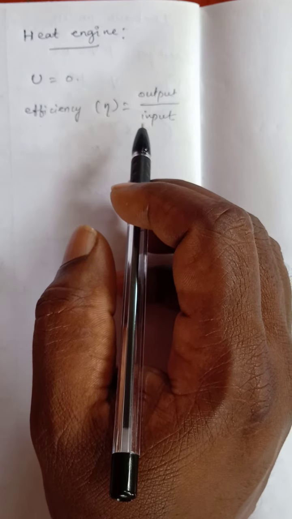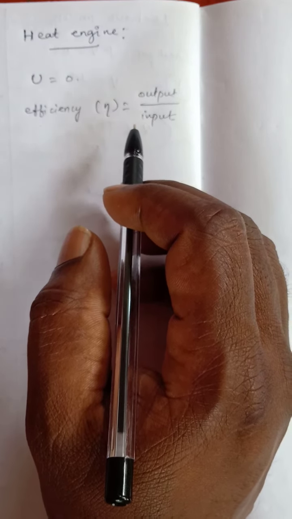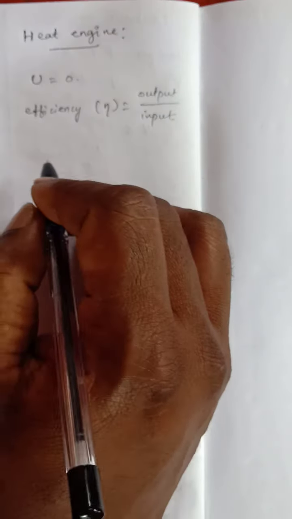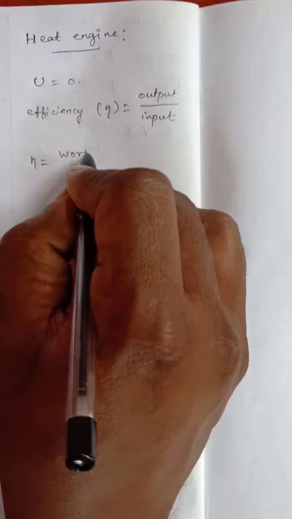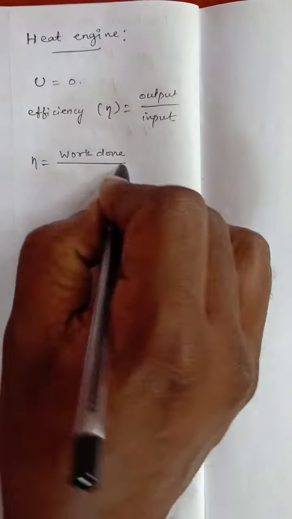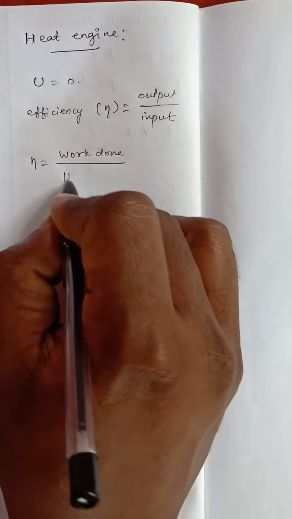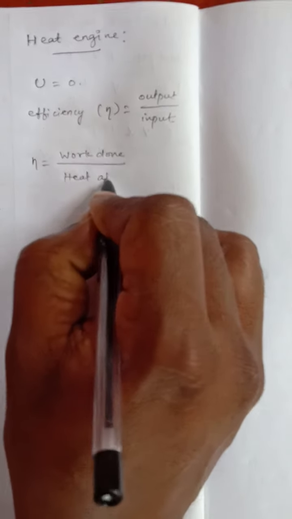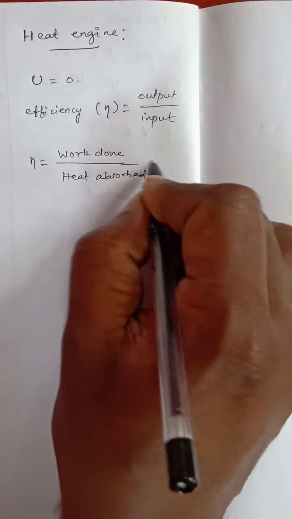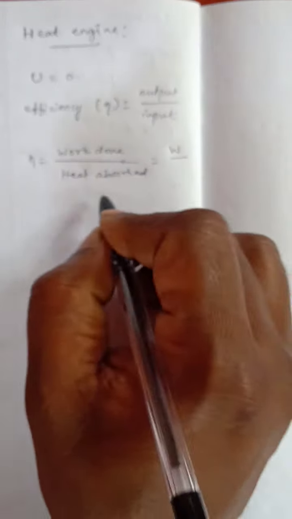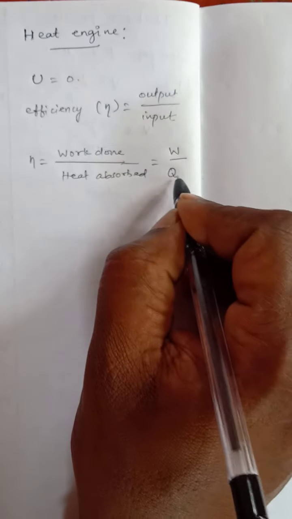Let the working substance absorb the heat QH. So eta is equal to the work done by the heat absorbed. The amount of work done is given the symbol W, and the heat absorbed is QH.